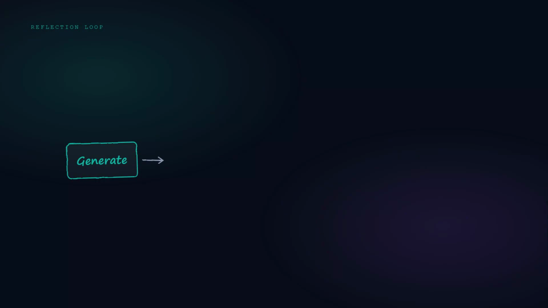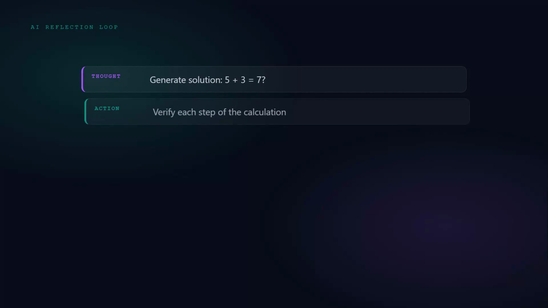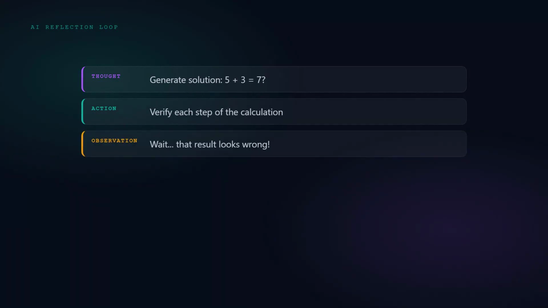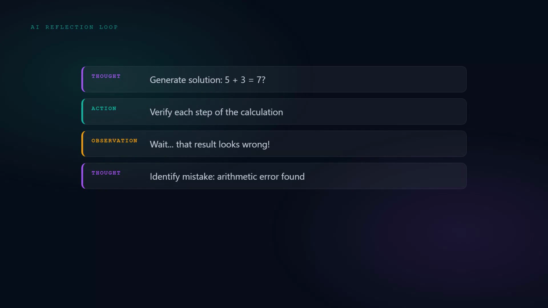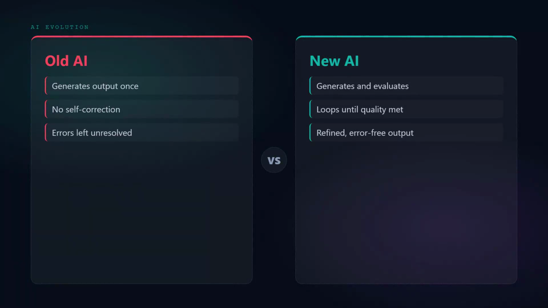This creates what we call a reflection loop, a cycle of generate, evaluate, identify problems, and regenerate. The loop doesn't require human intervention. The AI manages the entire process automatically. In one reflection loop, an AI might generate a math solution, verify each step, catch an arithmetic mistake, recalculate, and deliver a corrected answer all in seconds. This is fundamentally different from how AI worked before. Old AI systems generated once and stopped. New AI systems with reflection can improve their own output across multiple passes until quality standards are met.